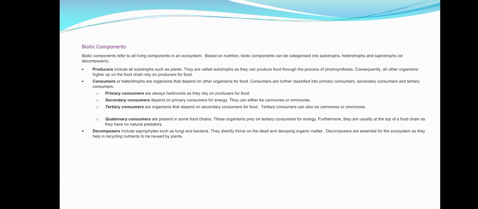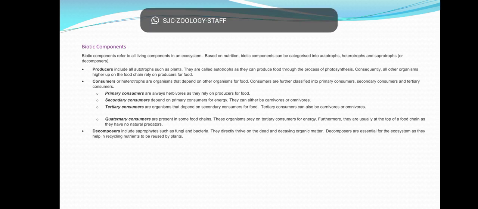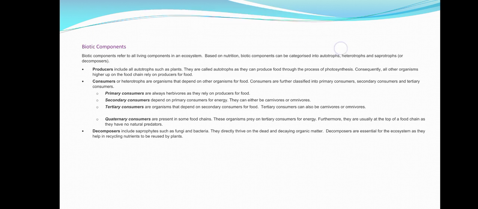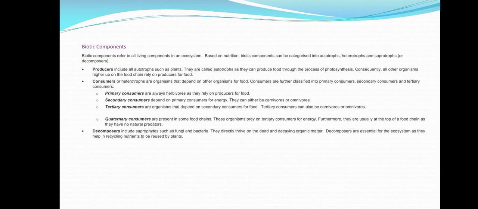Next we are going to learn biotic components. The biotic components are divided into three parts. One is the producer, another is the consumer, and the third is the decomposer. Producers are the organisms which carry out photosynthesis and constitute the producers of an ecosystem. Example: plants.